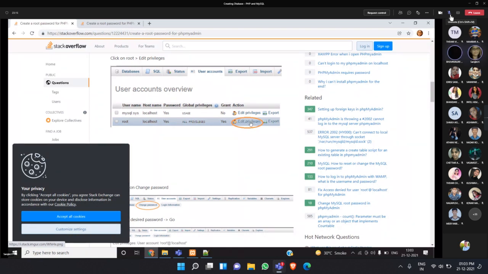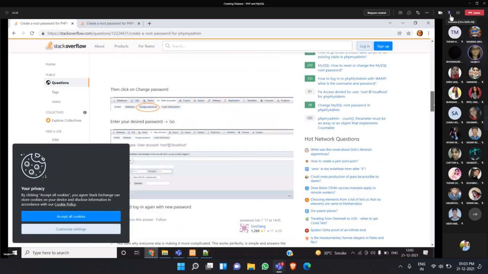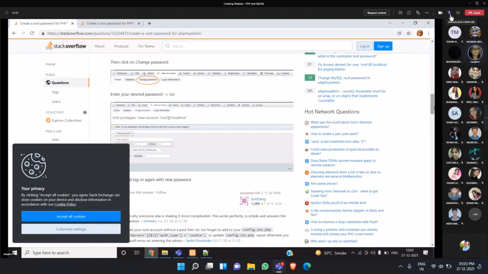Okay. After you click edit privileges, on the top, can you see change password? Yes, ma'am. Now click change password. You click it because I already set it, that's why I'm getting a different screen. I think all the 3 roots have different host names. Can you set the password now, students?